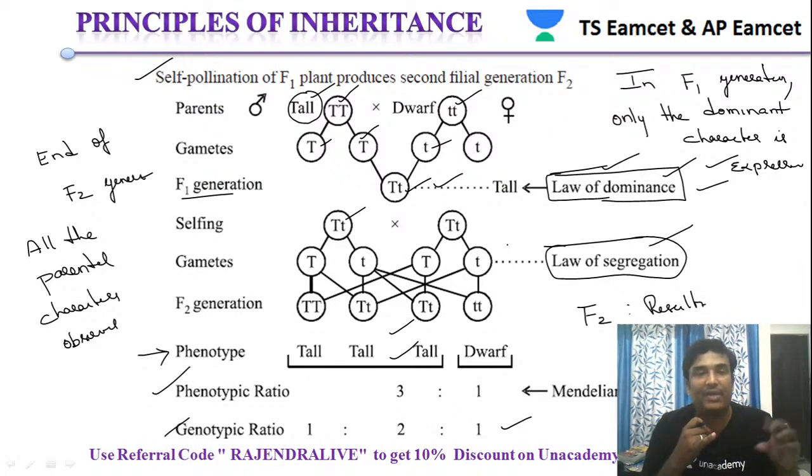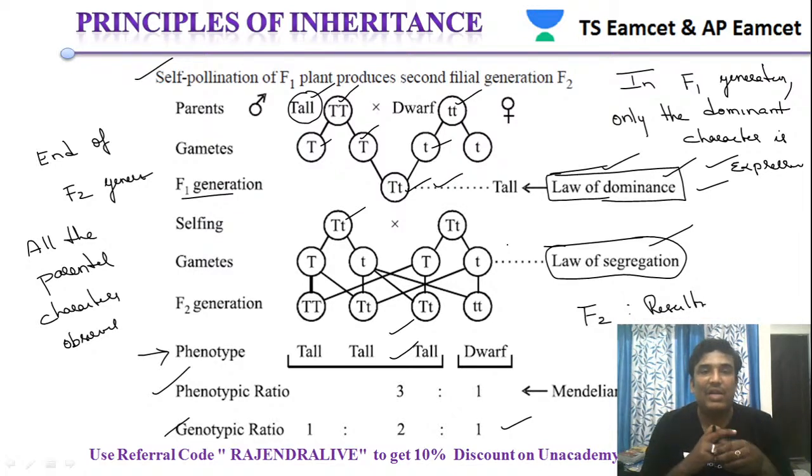At the F1 generation, the law of dominance was proposed. Why is it called the law of dominance? Because in the F1 generation, only one of the parental traits is expressed, and that is the dominant character. Because of that reason, it is called the law of dominance.